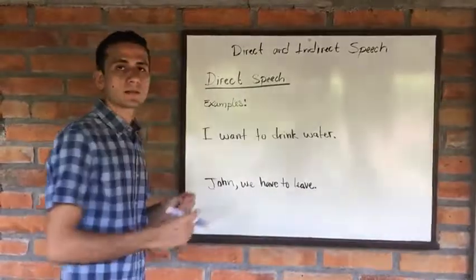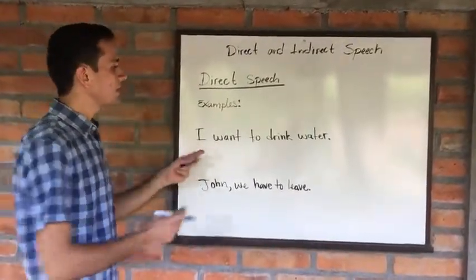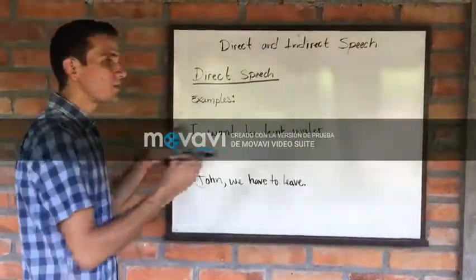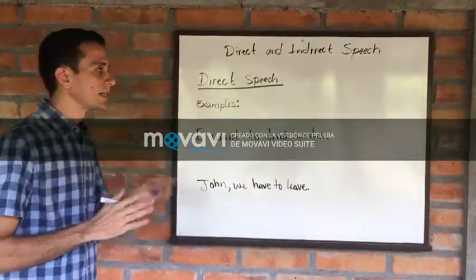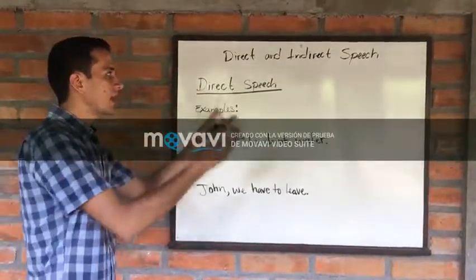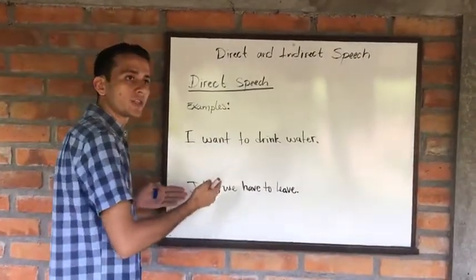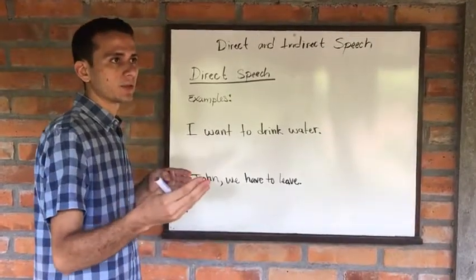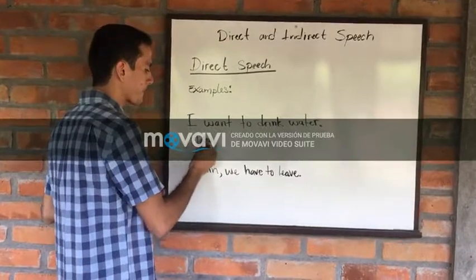Now let's take a look at some examples in direct speech. Let's say that this person is Mary. Mary just mentioned this: I want to drink water. Right. Now, how can we say this in the direct speech? We can add her name, which is Mary, or we can also say she as a pronoun, right? But let's use her name. Mary